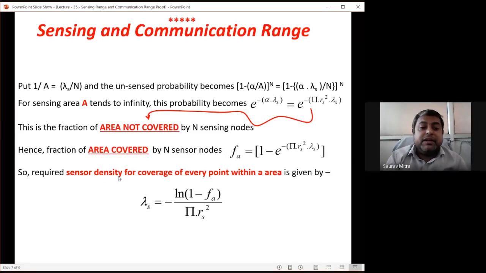So the final line, the required sensor density for coverage of every point within the area, is given by lambda s is equal to ln 1 minus Fa, okay, because this is 1 minus Fa, likewise divided by pi r square. So this formula you have to remember: lambda s is equal to ln 1 minus Fa divided by pi r square, and there is a negative here. Okay, so this Fa is a probability, so it will be in decimal. Whenever you are taking the logarithm of a decimal, you will get a negative. So that negative and this negative will become positive, so lambda s also will become positive.